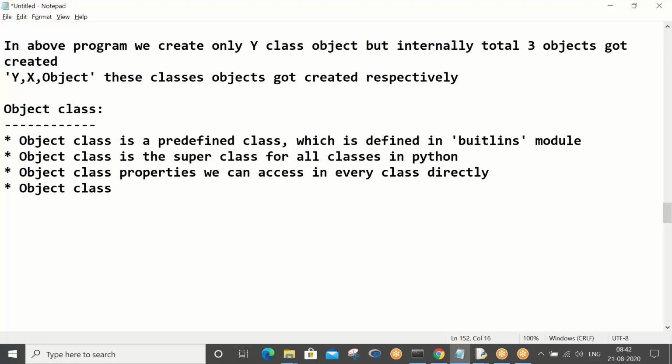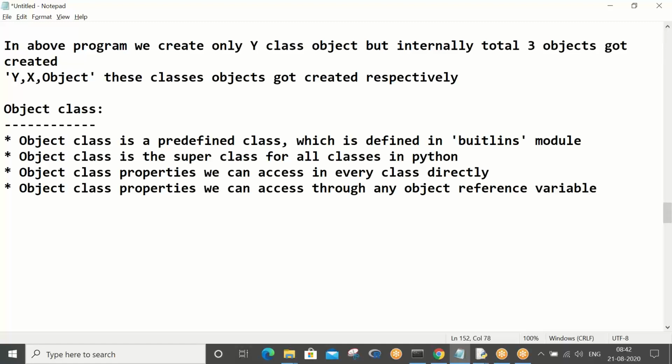Object class properties we can access through any object reference variable.